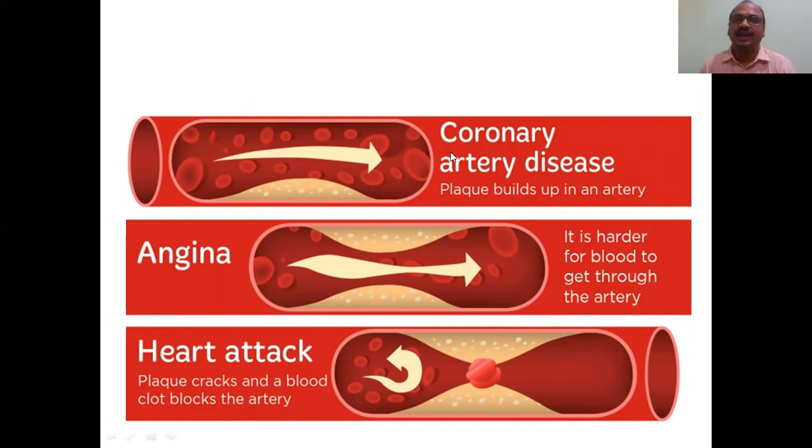In this slide, you can see coronary artery disease, formation of plaque. So in this slide, we are going up to the micro level of the coronary artery. See here, arrow mark, how the blood is nicely flowing here. And here, formation of plaque or cholesterol, bad cholesterol has started depositing on the inner walls of the coronary artery. Okay, so plaque build up in the artery, coronary artery disease.